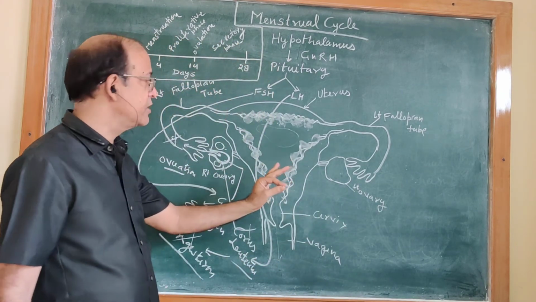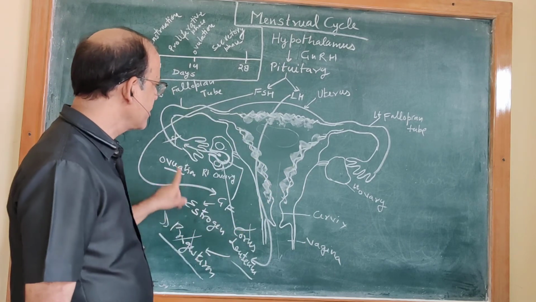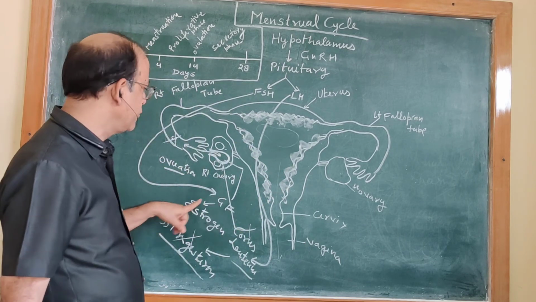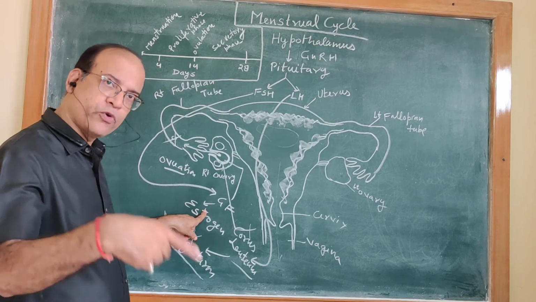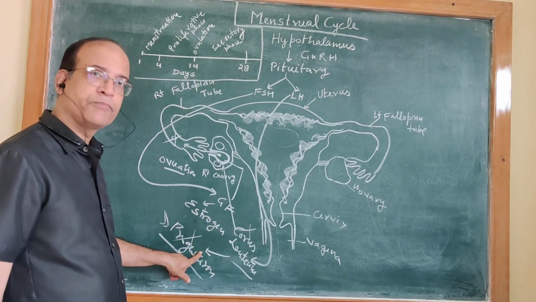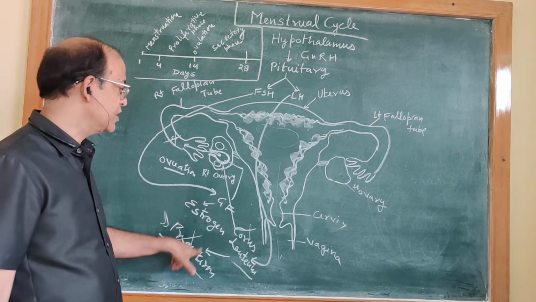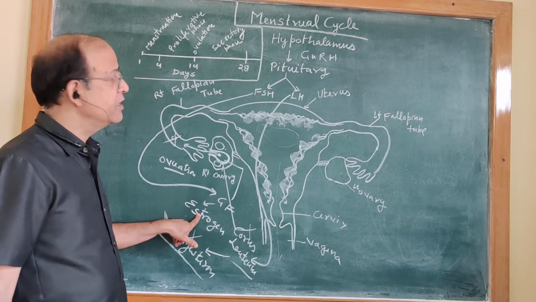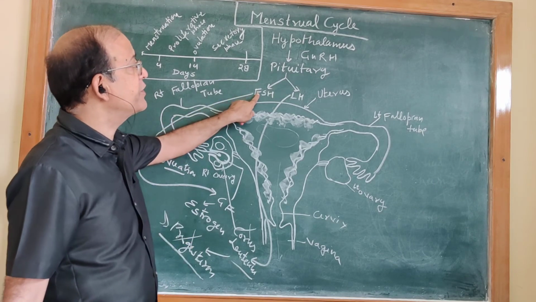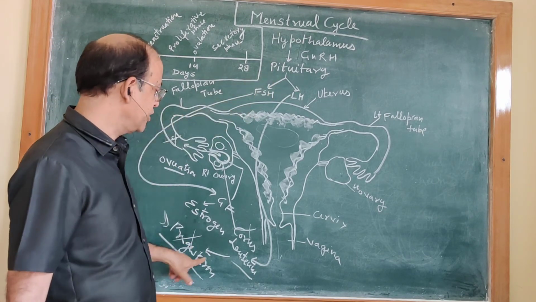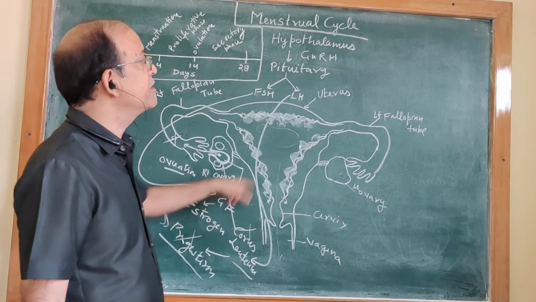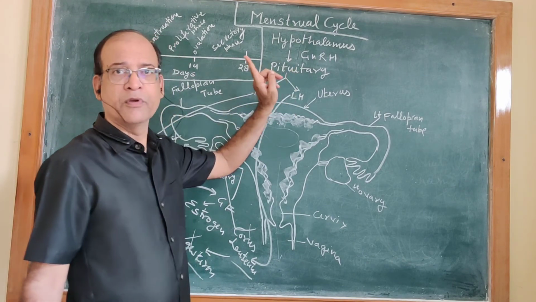There is hormonal control. Two hormones are there from ovary. One estrogen before ovulation, another progesterone after ovulation. Secretion of estrogen is under the control of FSH from pituitary. Secretion of progesterone is under the control of LH from pituitary.